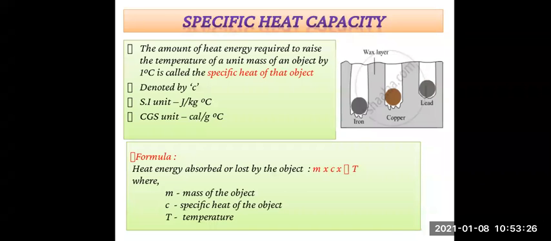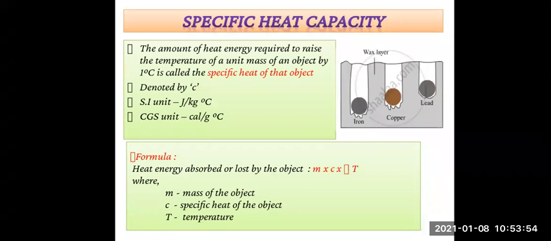Put all the 3 spheres in boiling water in the beaker for some time. So all the 3 spheres, of iron, copper and lead, we are going to boil in the beaker for some time. Take the 3 spheres out of the water. All the spheres will be at a temperature of 100 degrees Celsius. So we are going to boil them till all the spheres are at 100 degrees Celsius.